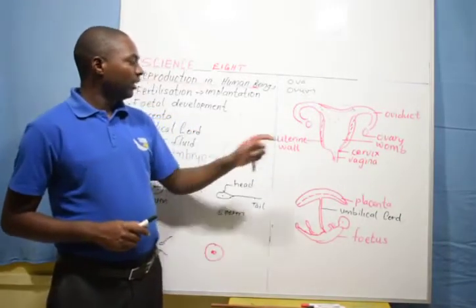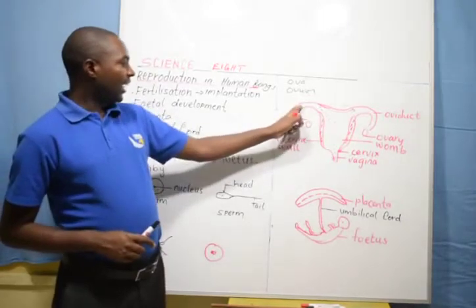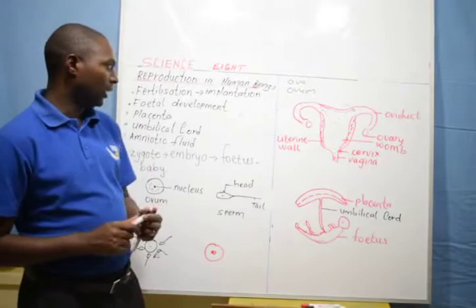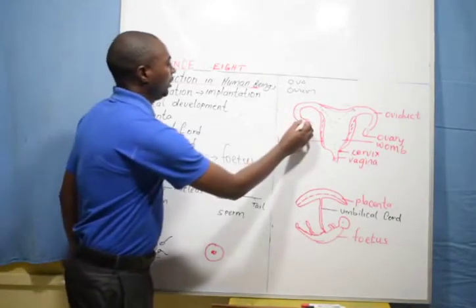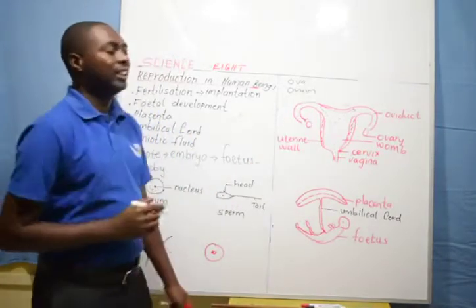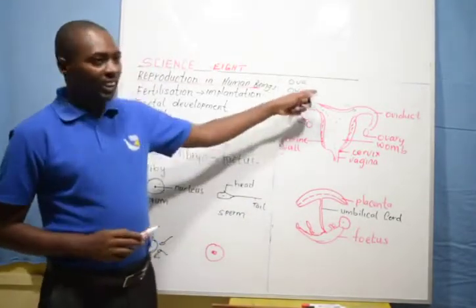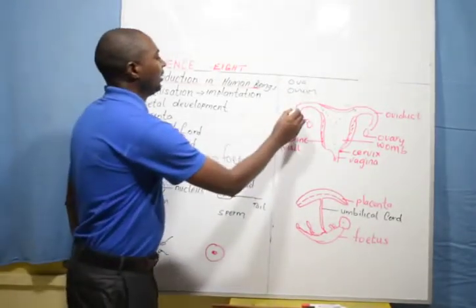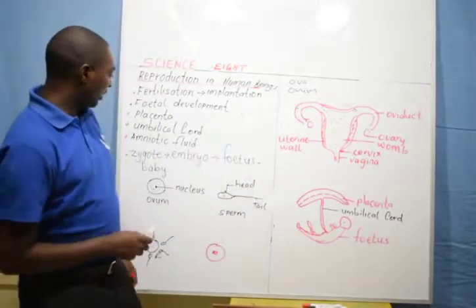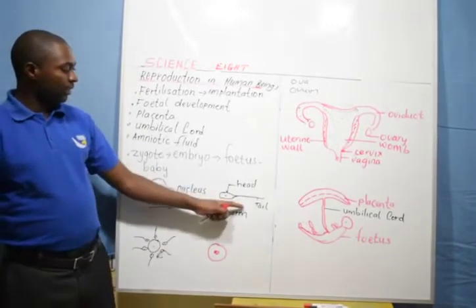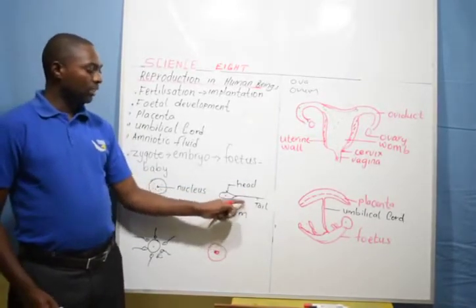If it was not fertilized, it dies. An ovum's lifespan is only 48 hours or 2 days. So once it is produced, it moves here. Up to that point, it is living, or maybe up to this point, it is living for those 48 hours. If fertilized, we say, what is fertilization? It is when this ovum meets or joins with this sperm.